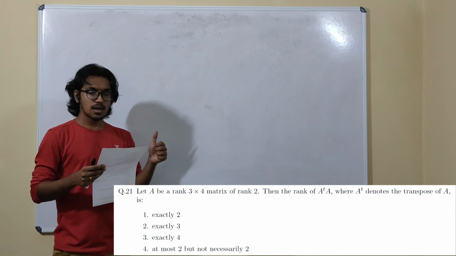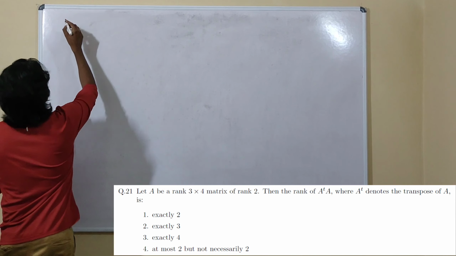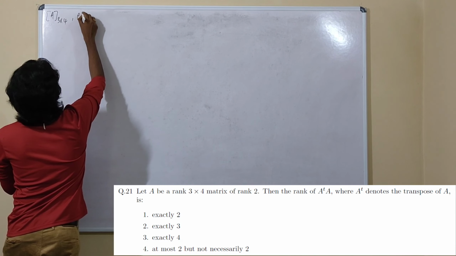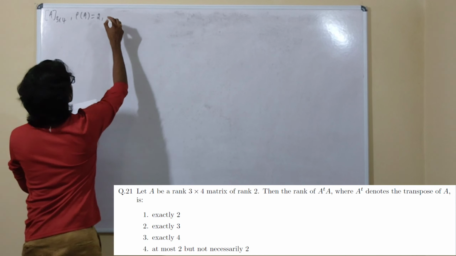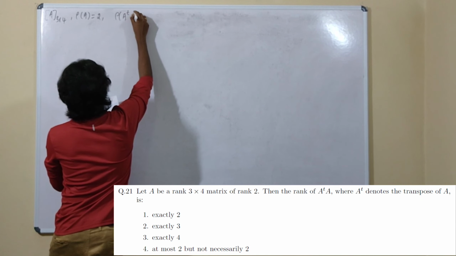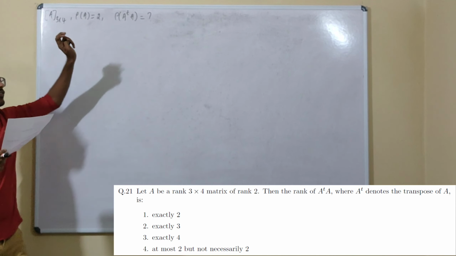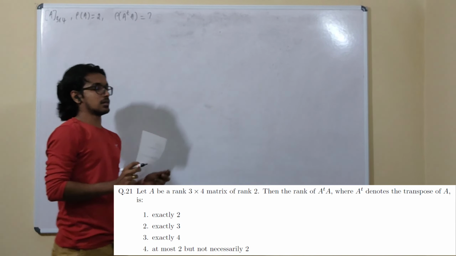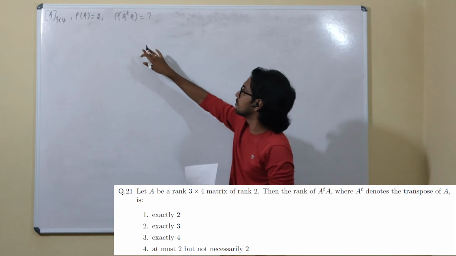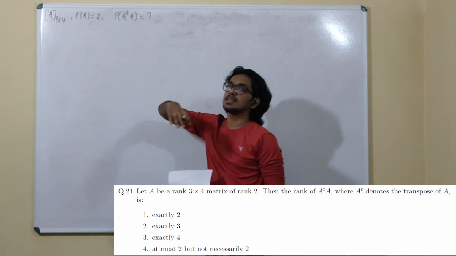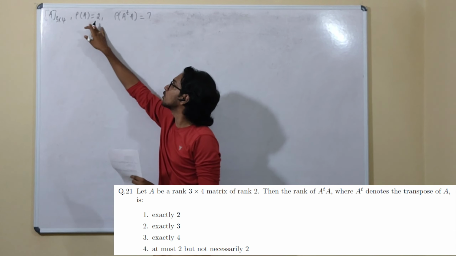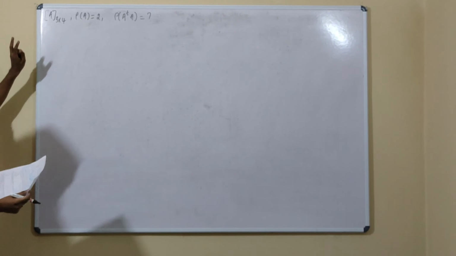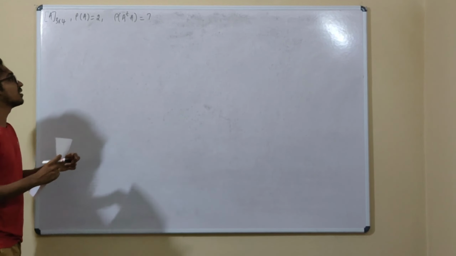Okay, the first question is: A is a matrix of order 3 by 4 and has rank 2. We are asked to find the rank of A transpose A. If you try to find the rank of this matrix arbitrarily by choosing some matrix of order 3 by 4 with rank 2, that would take much time. Let us try to do it systematically through the ideas we know.